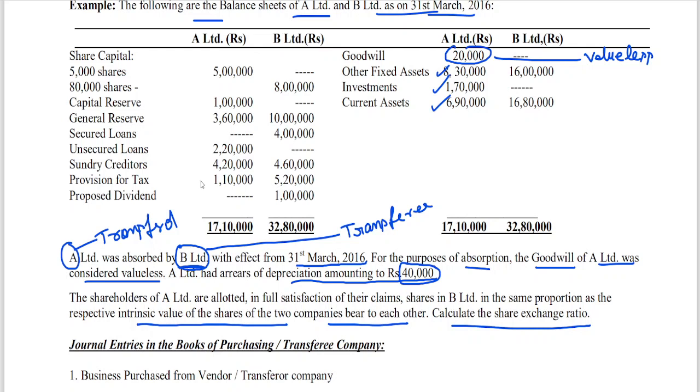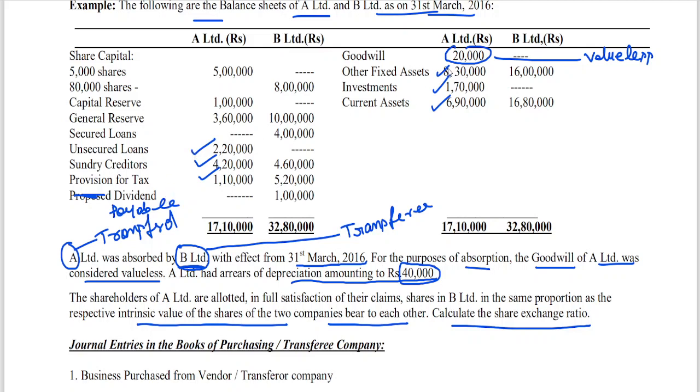Now we have seen net worth, what are the things to be taken. I have told you that we need to take the liabilities. Unsecured loans is a liability. Sundry creditors is a liability. Provision for tax is also a liability because it is to be paid. In fact, nowadays it's an old problem. They have given proposed dividend, and here I am using dividend payable in place of proposed dividend. Now most books are updating this as dividend payable. Previously proposed dividend was a liability. Now I better use the term dividend payable. So these are liabilities.